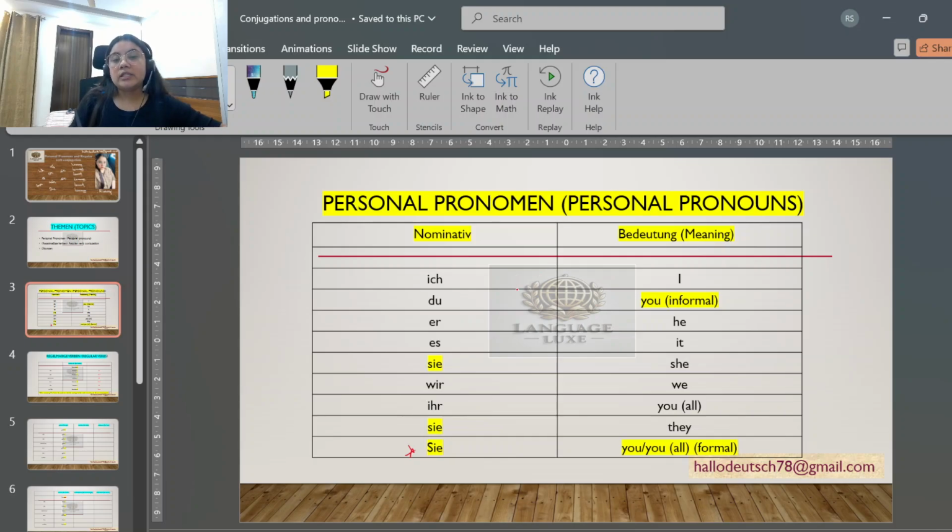So ich, du, er, sie, es, wir, ihr, sie, Sie. Very important, please learn them with the meaning. Bedeutung. Bedeutung means meaning.